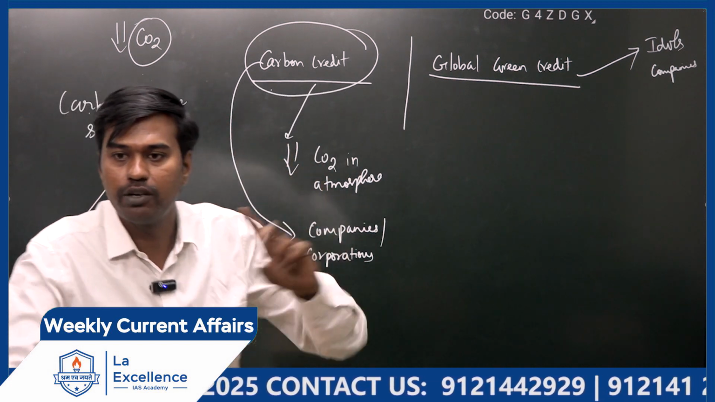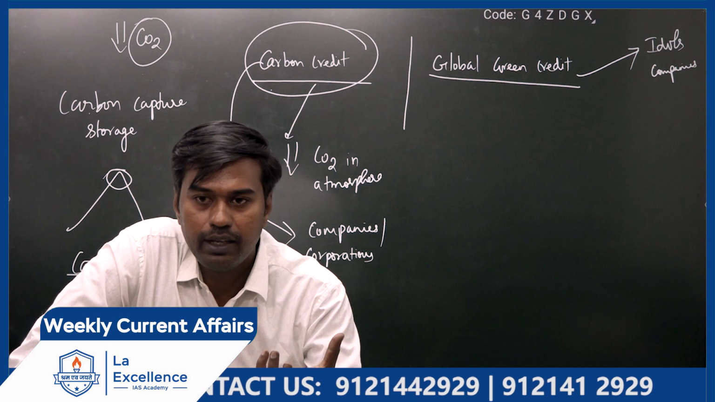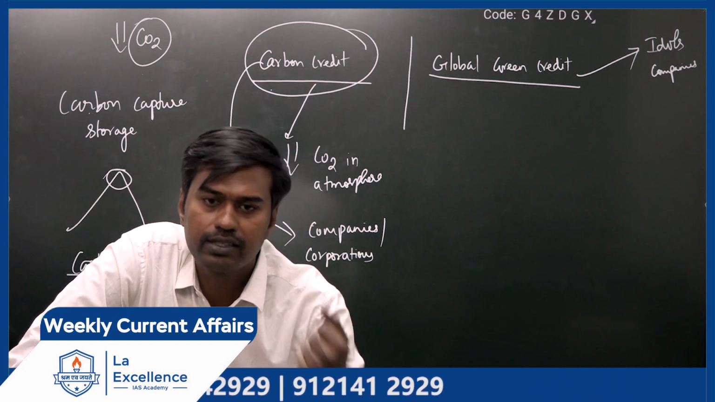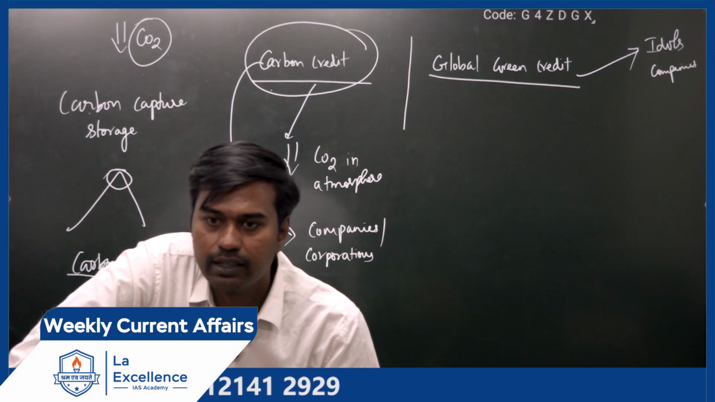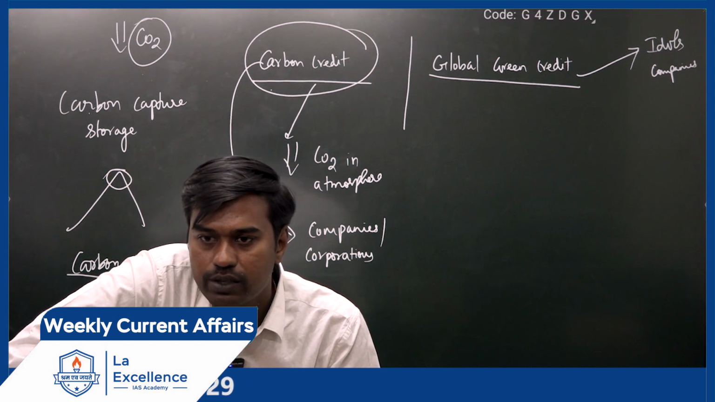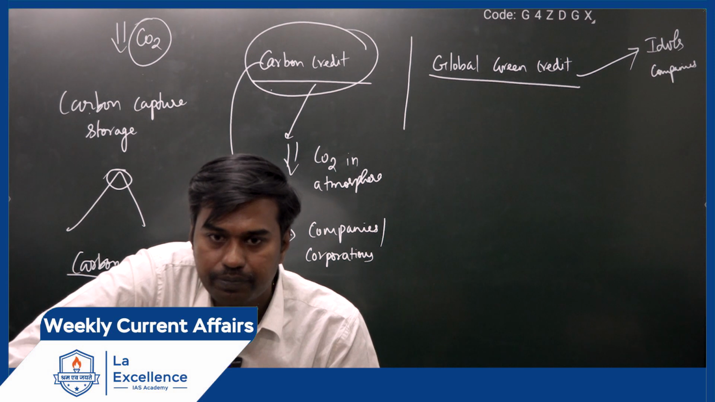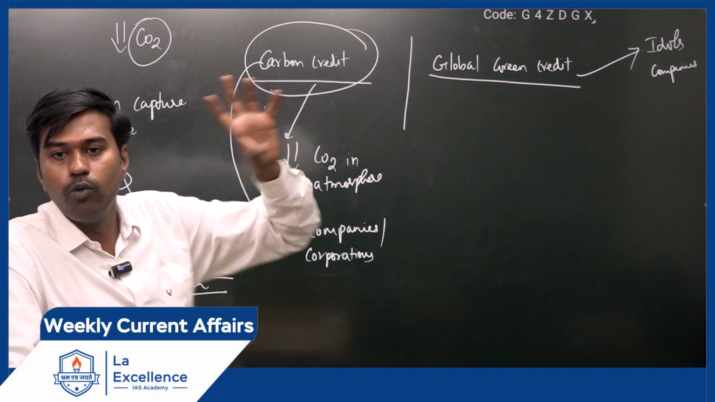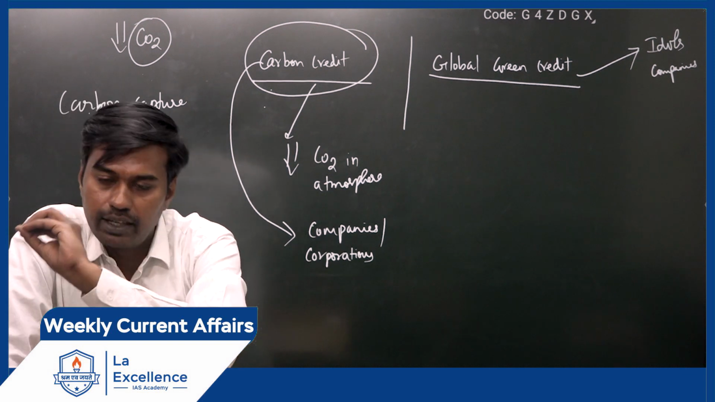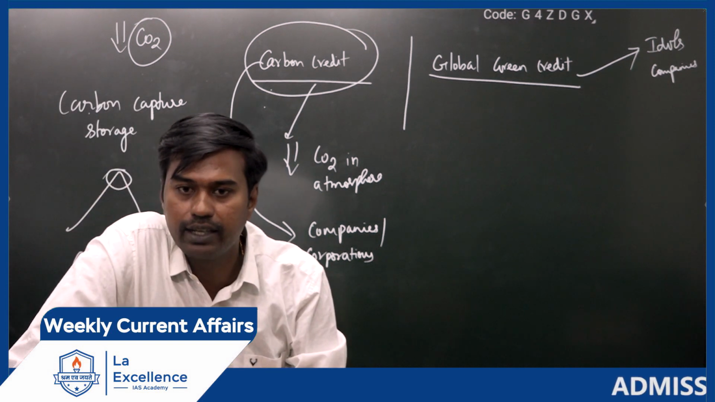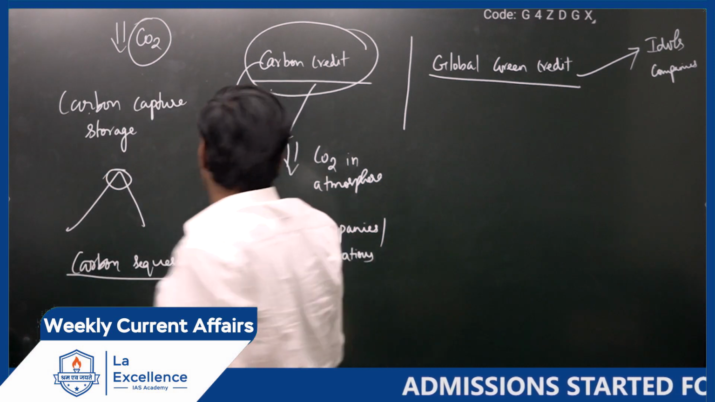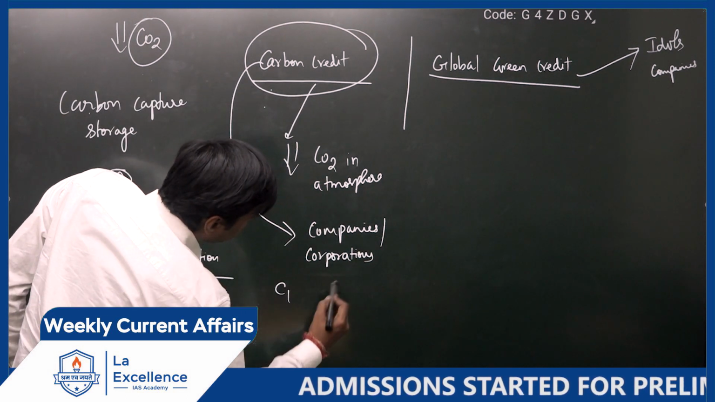Now coming here, when private companies go for a carbon reduction mechanism, for example, they plant some trees. By planting trees, they have reduced some carbon dioxide in the atmosphere. If they report it, a certificate will be issued for how much carbon dioxide has been reduced. Is it clear? That certificate is called carbon credit.